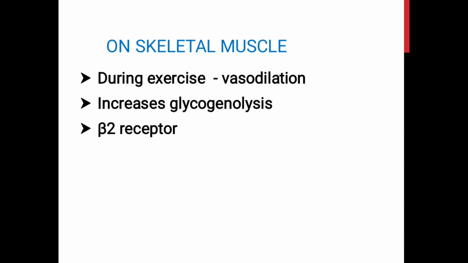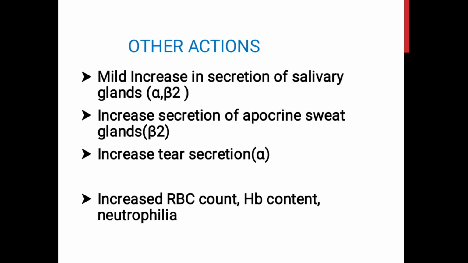Epinephrine acts through the beta 2 receptors on the skeletal muscles, and this causes vasodilation in the skeletal muscles and also produces severe contraction and fatigue of the muscle. It also increases glycogenolysis, and this favors the release of glucose into the blood. Catecholamines can cause a mild increase in the secretion of the salivary glands, apocrine sweat glands, and the lacrimal glands.